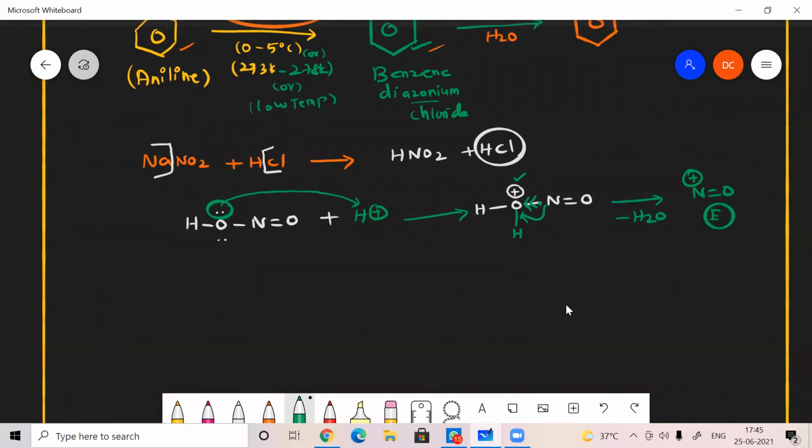Once the nitrosonium ion is formed, it will react with our aniline. Is that clear or not? Clear, sir.